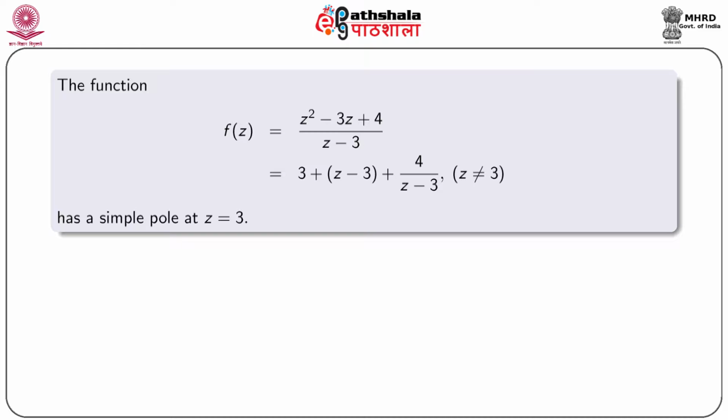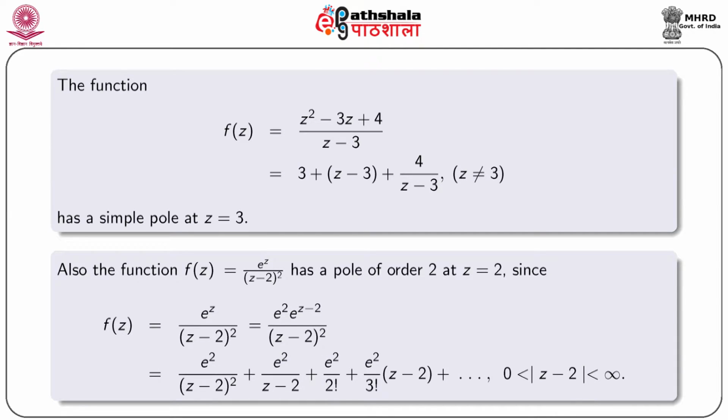As for example, the function f(z) = (z square minus 3z plus 4) by (z minus 3), that is equal to 3 plus (z minus 3) plus 4 by (z minus 3). This function has a simple pole at z equal to 3.